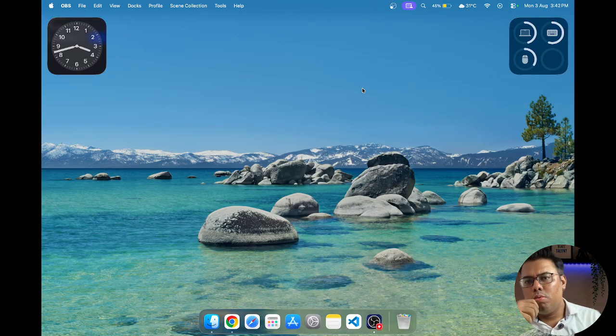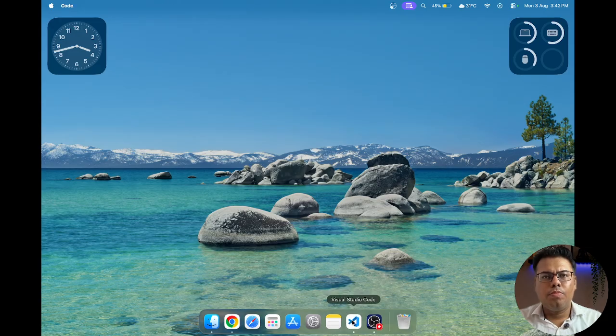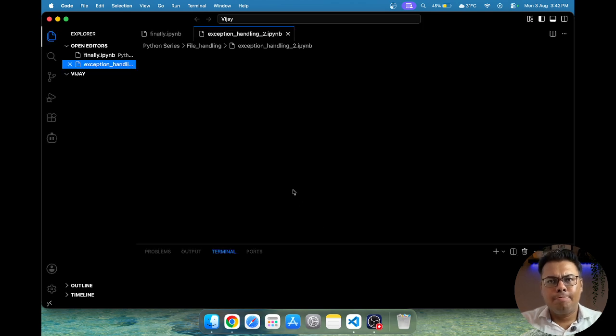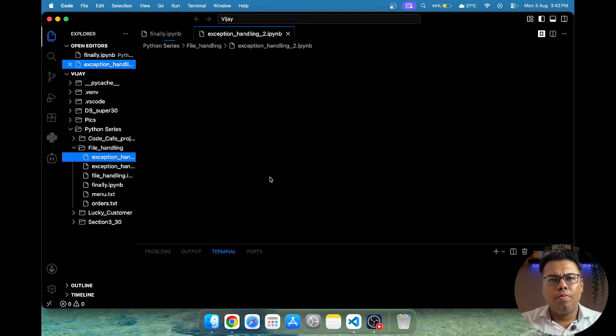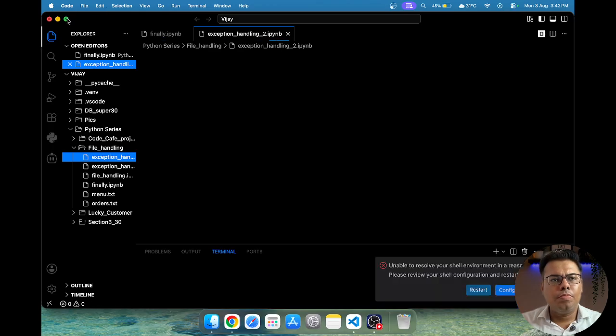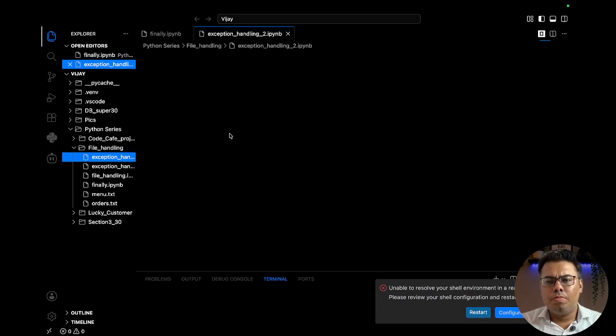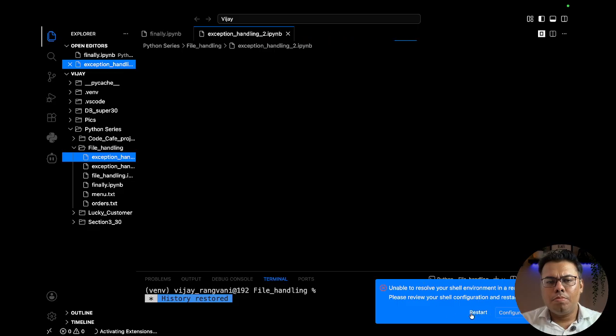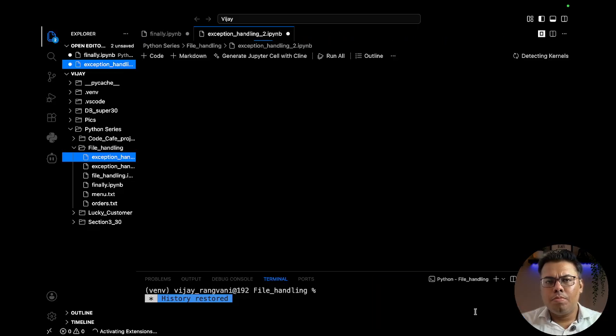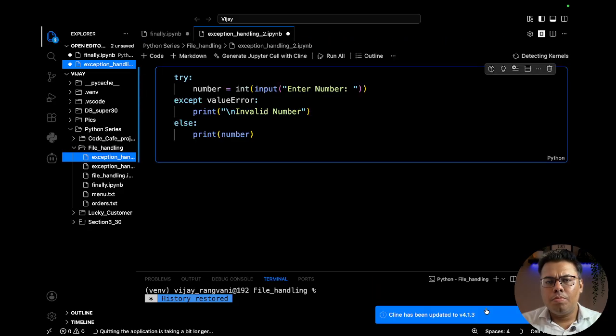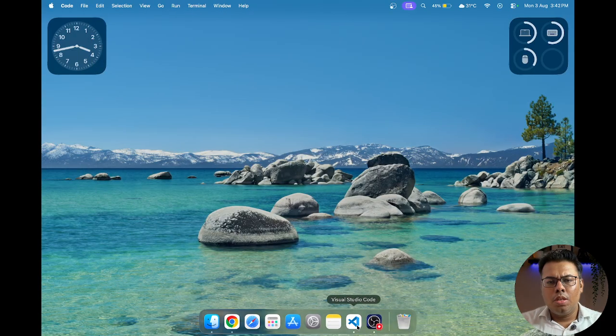I'm just trying to restart it once again. I guess there is some issue with VS Code, it keeps on restarting. Allow me a minute.